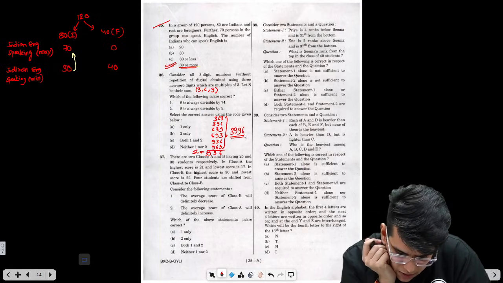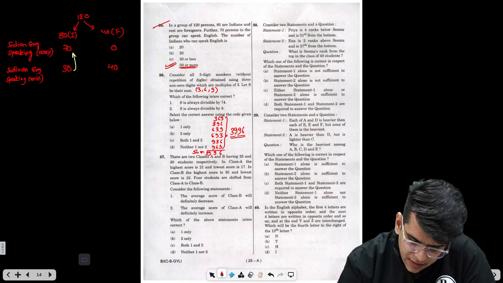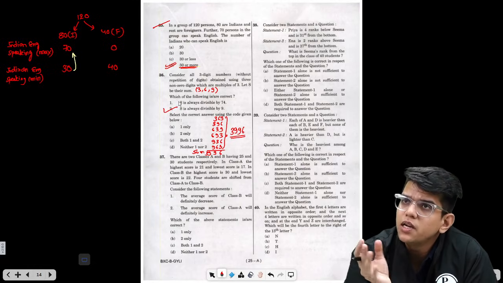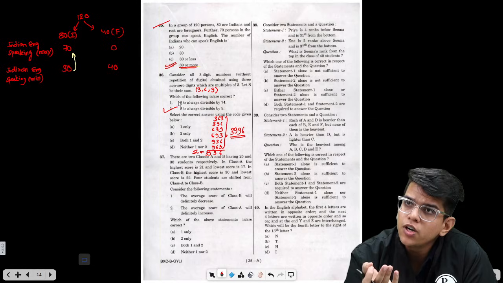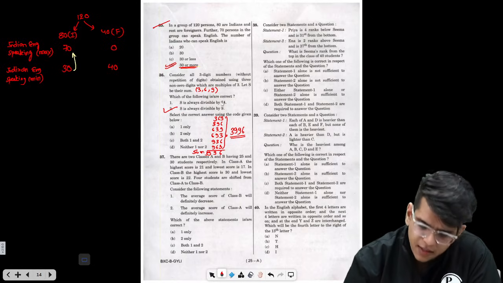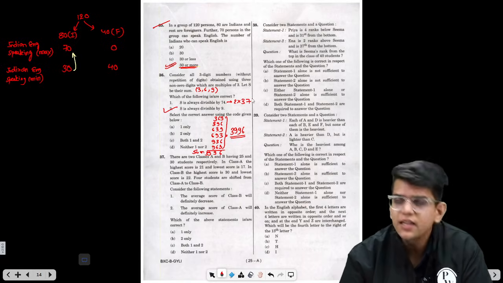The sum is always divisible by 9. When you divide this by 9, 36, then 36, 36, so this is divisible by 9. Again, to check if the number is divisible by 74, we need to check if the number is even. If the number is even, it is divisible by 2. Next, we need to check if the number is divisible by 37.